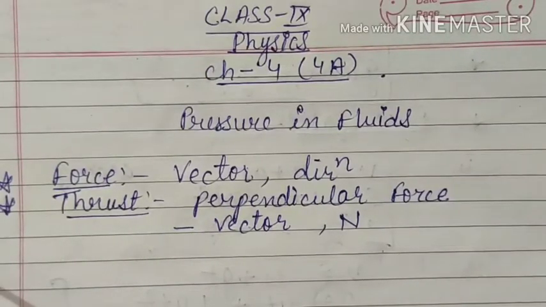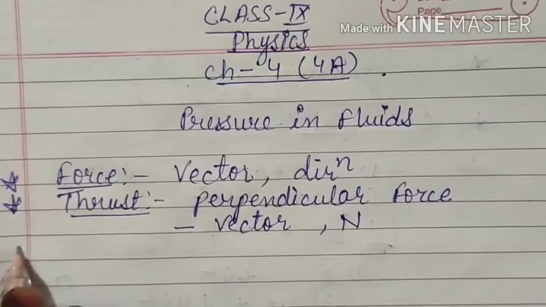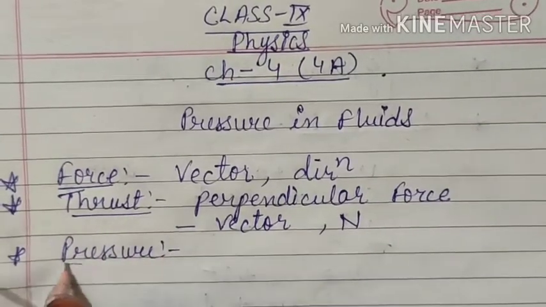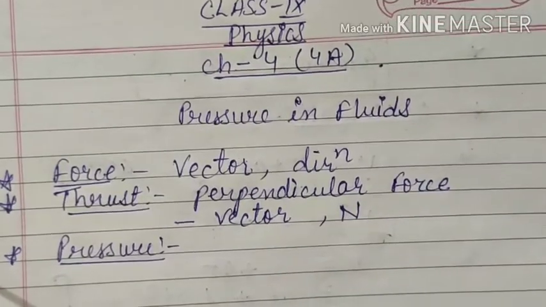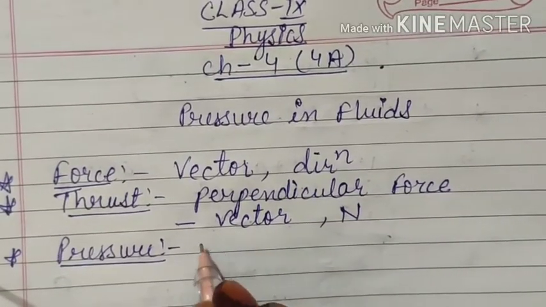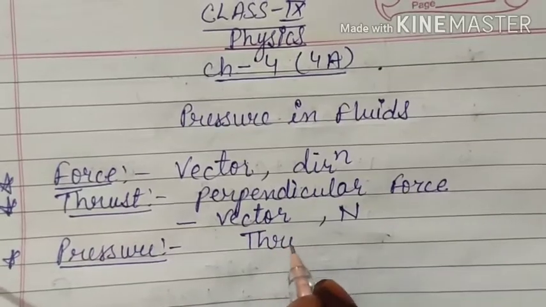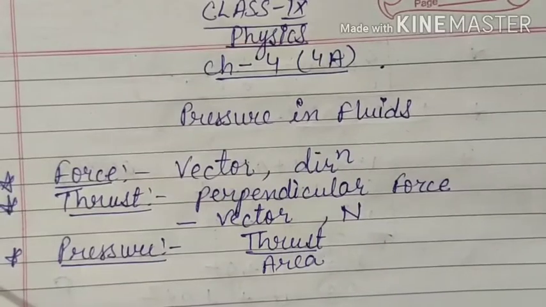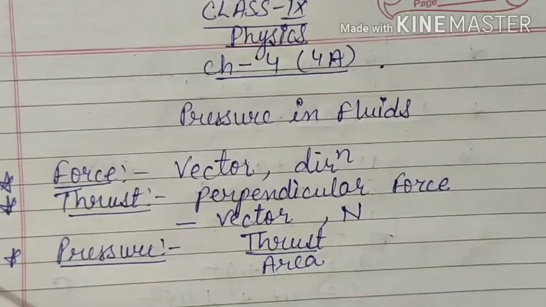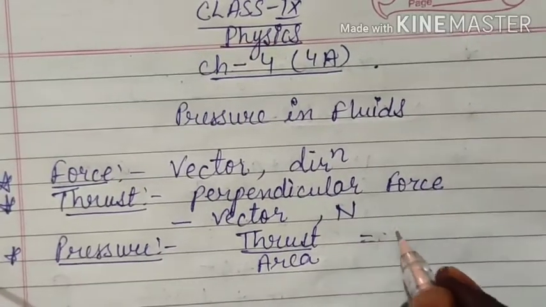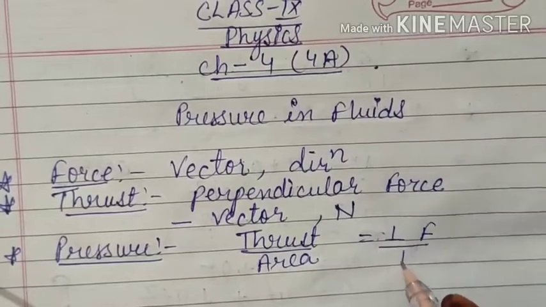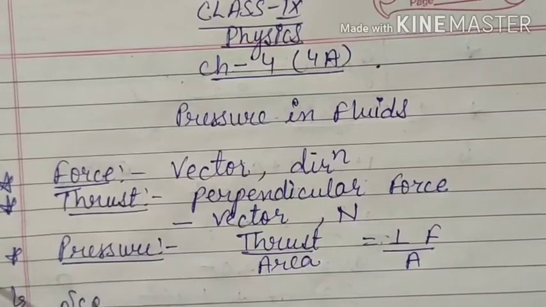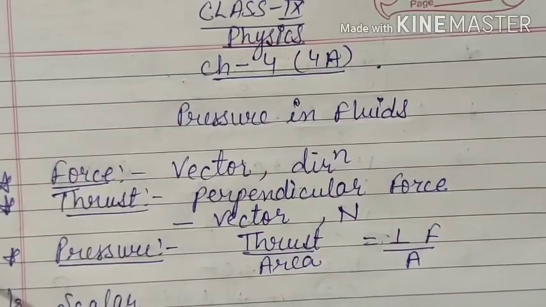Now we will start pressure, which is actually our chapter. Pressure is thrust per unit area. Per unit means divided. So thrust upon area is known as pressure, and here obviously thrust means perpendicular force. Next thing about pressure is that it is a scalar quantity. It will only have magnitude.